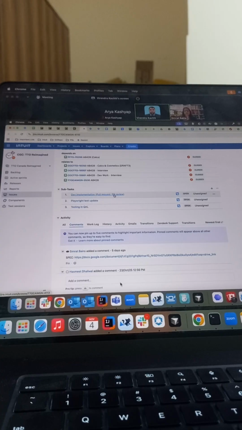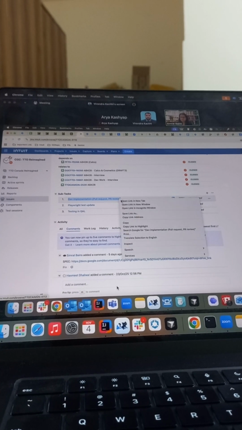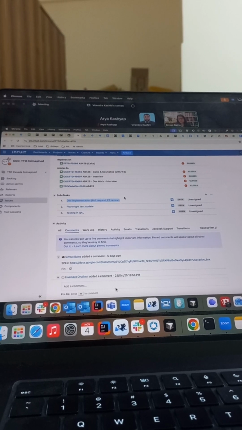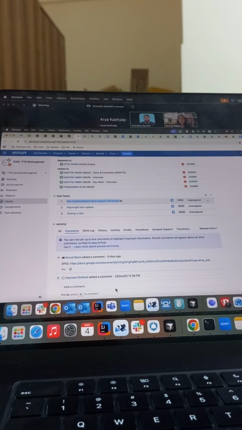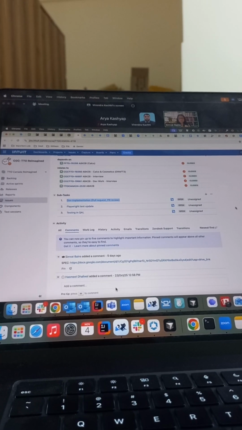Okay. So this goes on till you start doing the code change, till you raise a PR, and if that gets merged, then you close the subtask. This is basically the whole dev implementation that you do. Now, if your change has included some Playwright regression test update, then you can use this subtask, or it's fine if it doesn't impact your test cases.